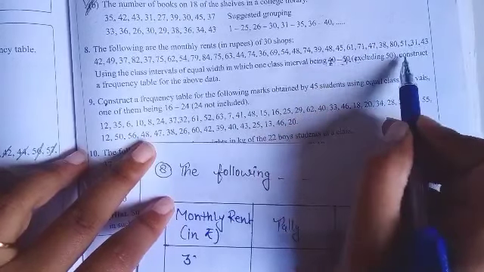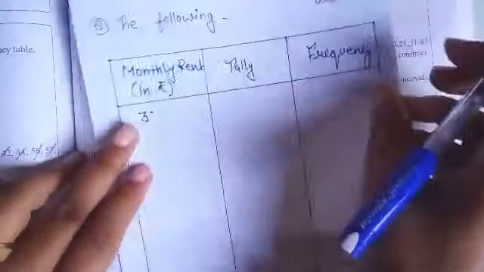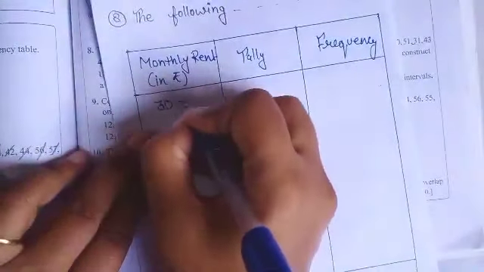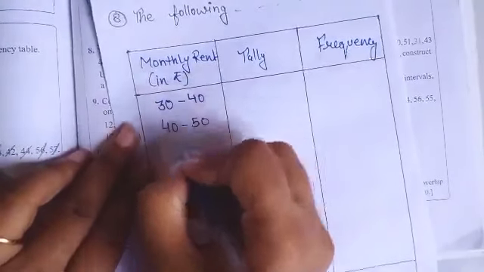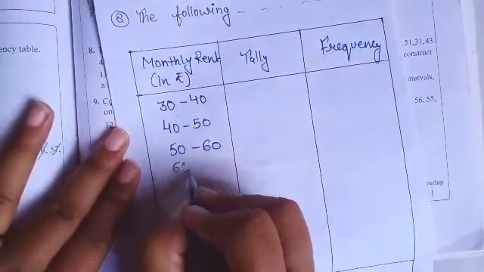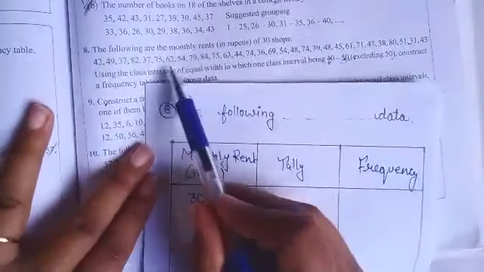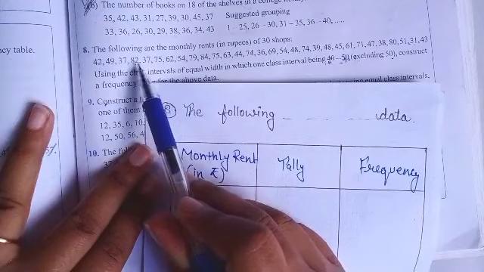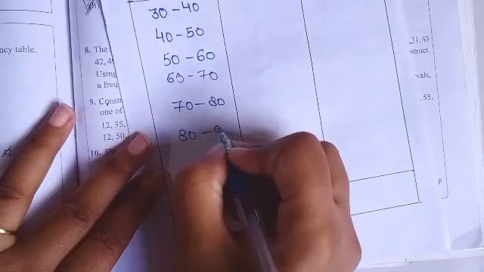So we will take 30 to 40, 40 to 50, 50 to 60, 60 to 70, right? Like this. 30 to 40, 40 to 50, 50 to 60, 60 to 70, 70 to 80. Check for the maximum number. 80 से अबव जा रहा है, सो हमें एक इंटरवल और लेना होगा, 80 to 90.